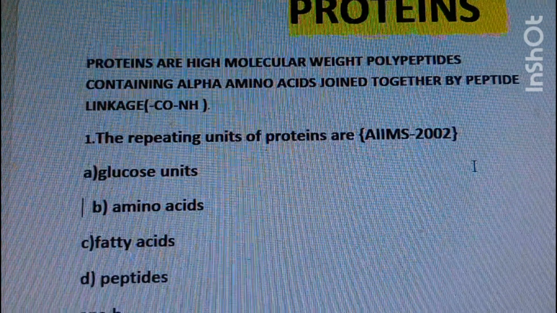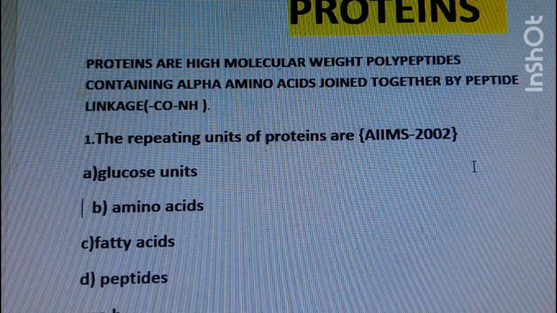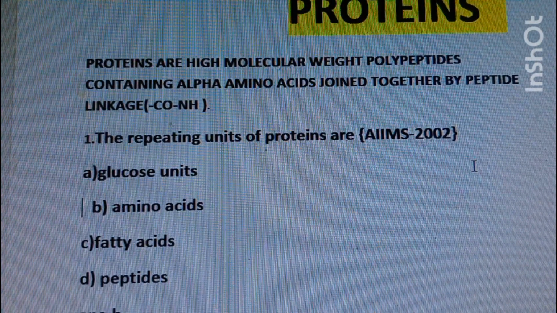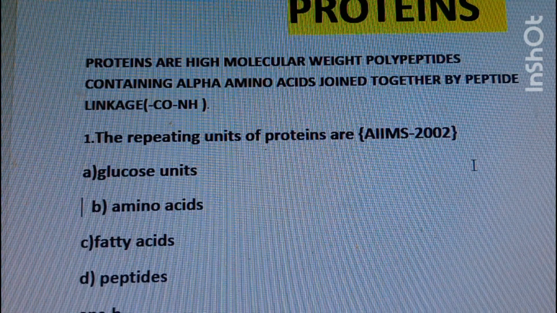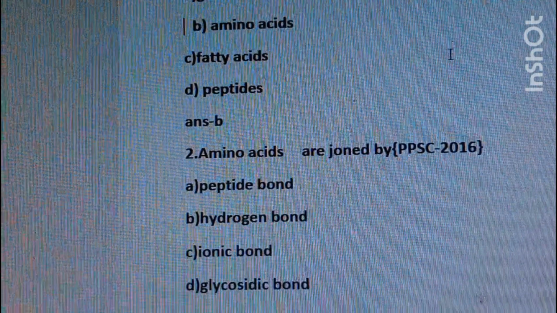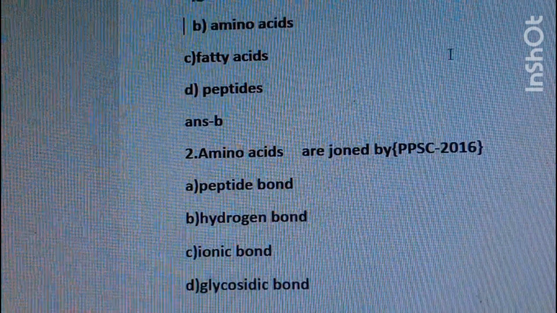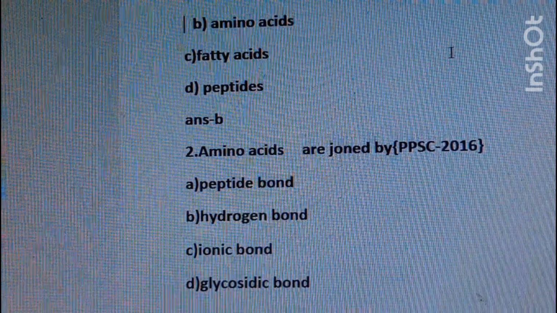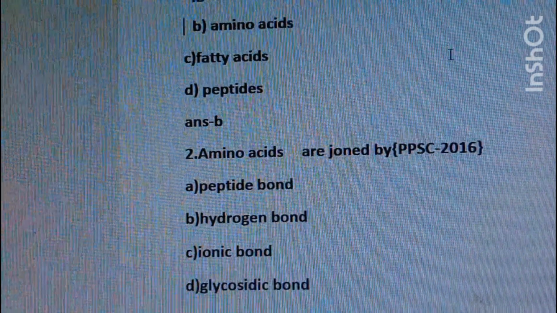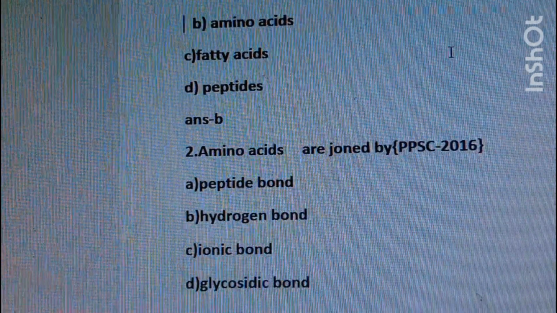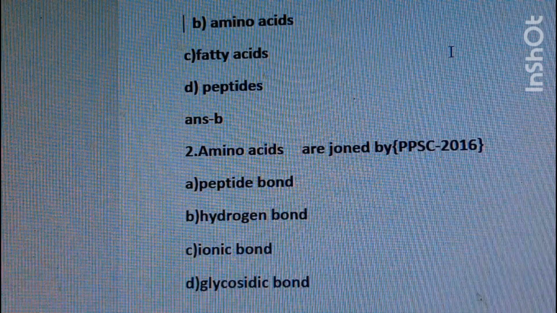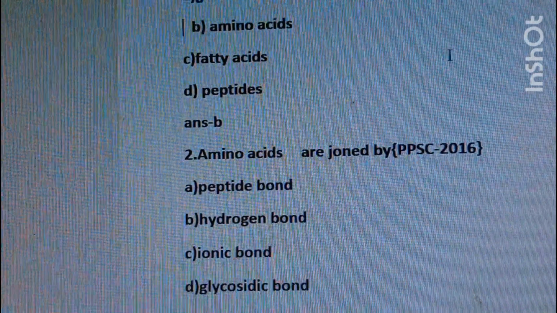And the first MCQ question: the repeating unit of protein is? Options are glucose unit, amino acids, fatty acid, peptide. The repeating unit of proteins are amino acids. Answer is amino acid, option B. And the second question: amino acids are joined by? Options are peptide bond, hydrogen bond, ionic bond, glycosidic bond. The right answer is peptide bond. Amino acids are joined by peptide bond.